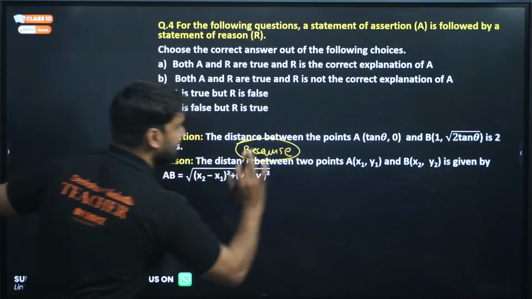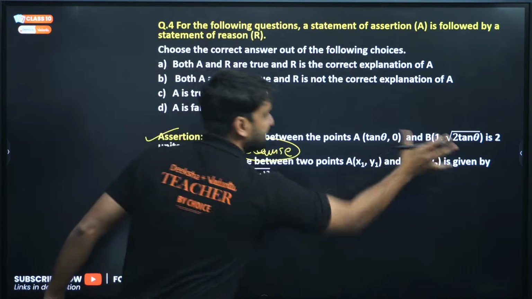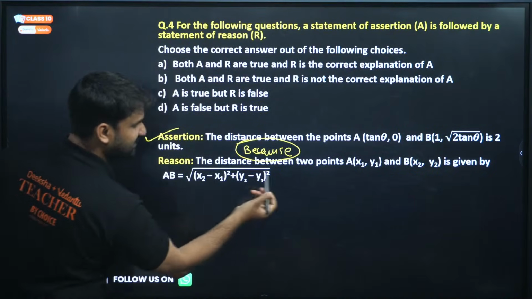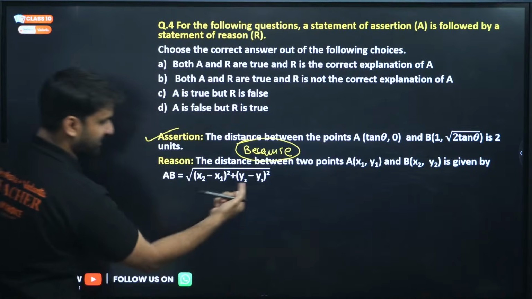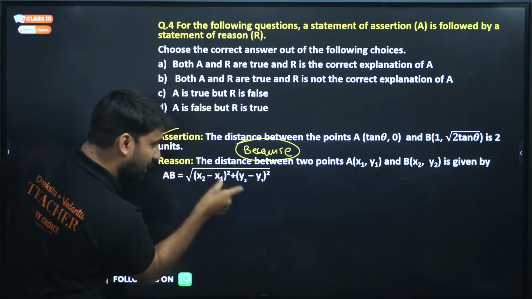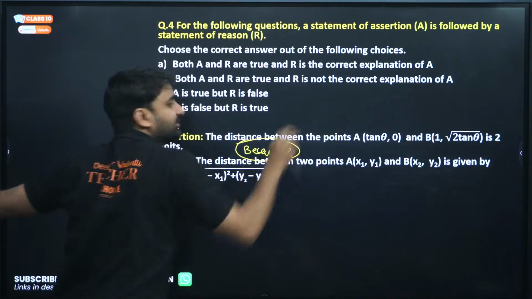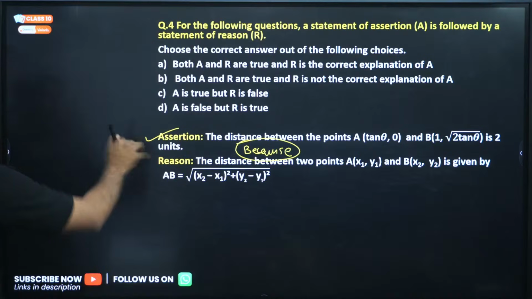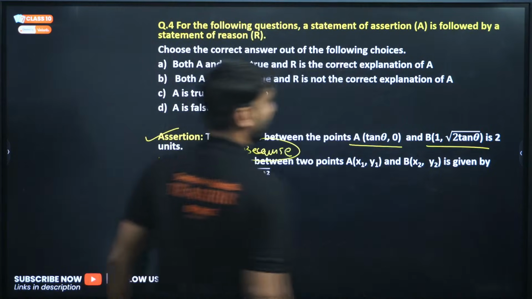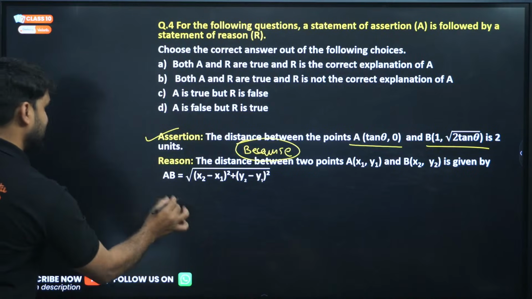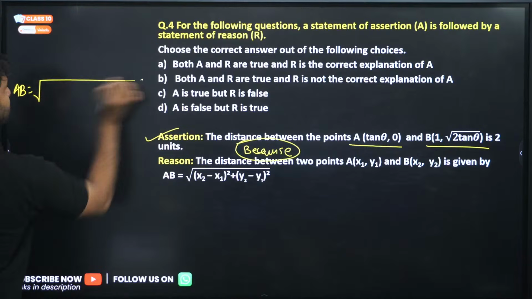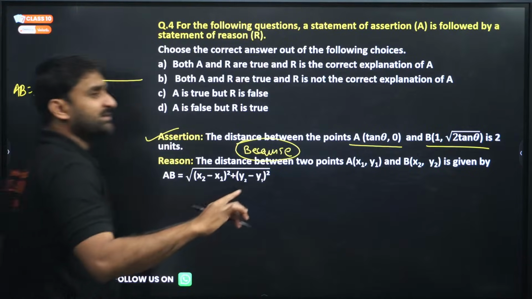So, assertion is this, the distance between the point A is this, because this. So this reason is saying that the distance between 2 points, this and this, is given by this. Very good. This is obviously perfect. Now apply this distance formula here also to find out the distance. A coordinate is given to you, B coordinate is given to you. Now find out the distance AB. So AB will be under root x2 minus x1 whole square.